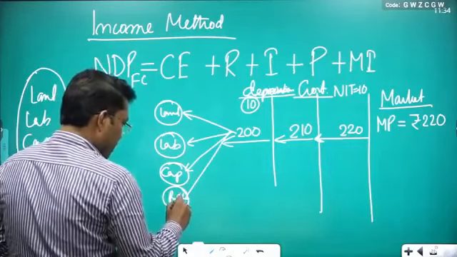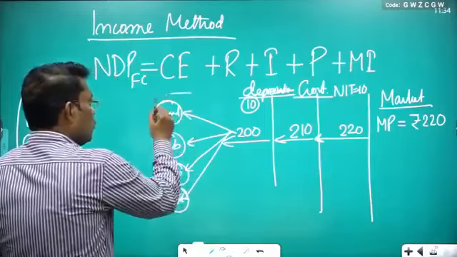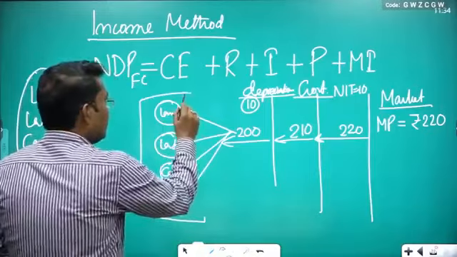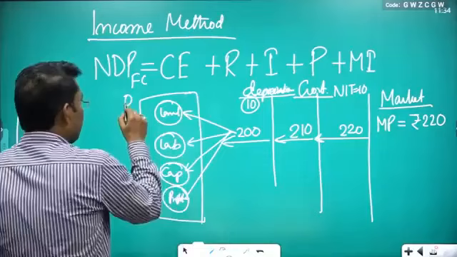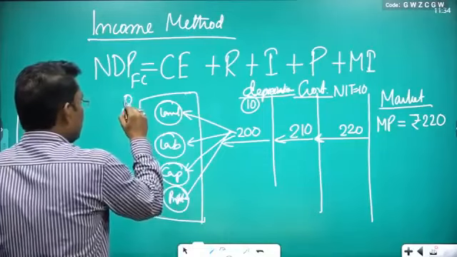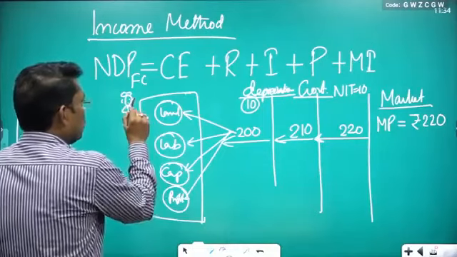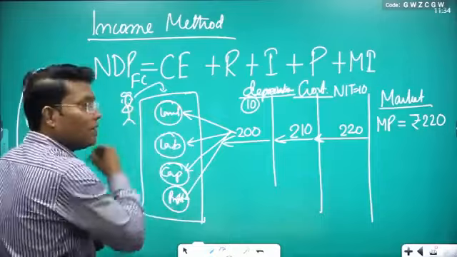Clear? So if you are standing at this point, you are adding at this point only.